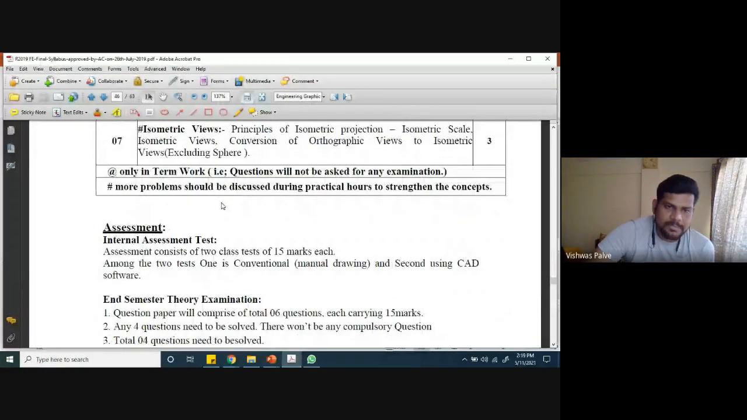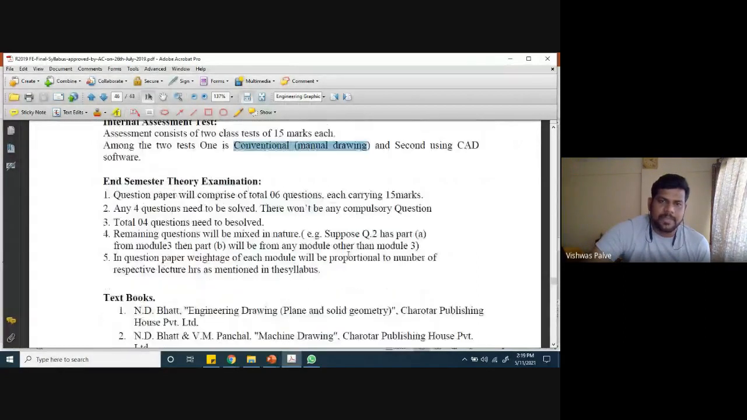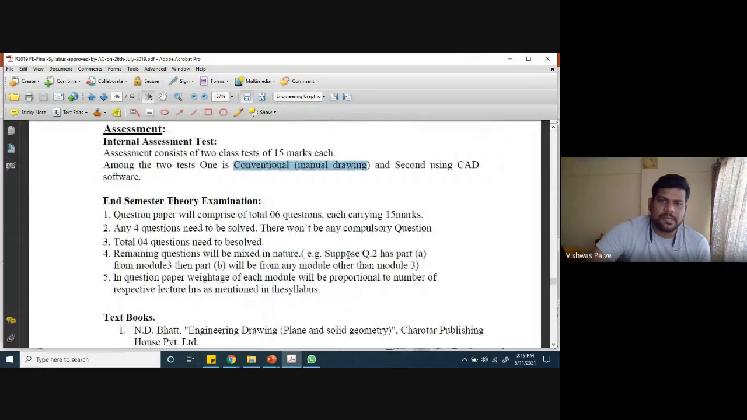So what about the assessment? How will the assessment be? We have already discussed that it will have 2 class tests of 15 marks each. Among those 2 tests, one will be conventional, that is manual drawing, and the second will be on CAD software, AutoCAD. So one will be on conventional drawing, the second on AutoCAD software. You have to complete both term tests, and the average will be considered.